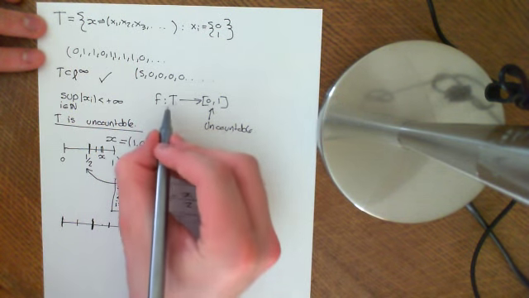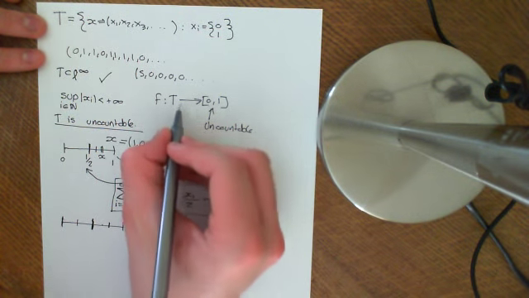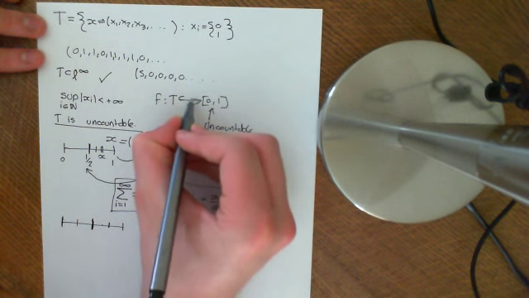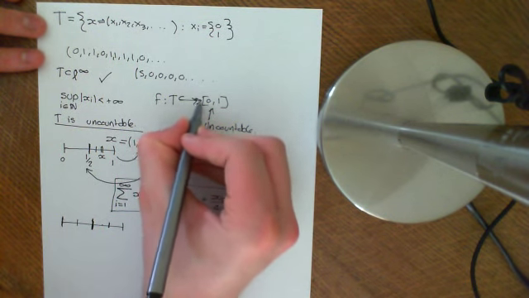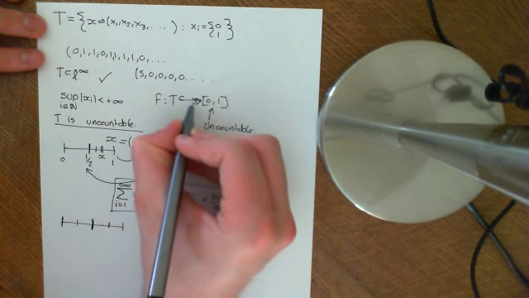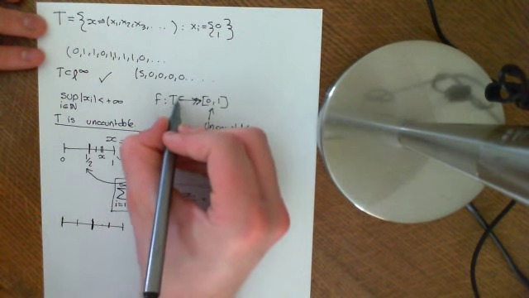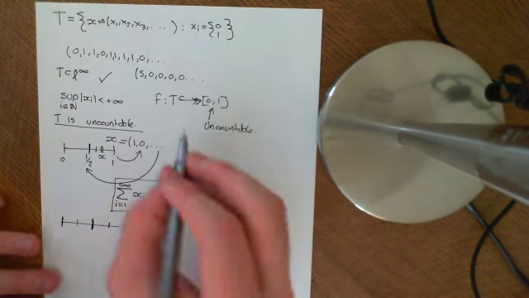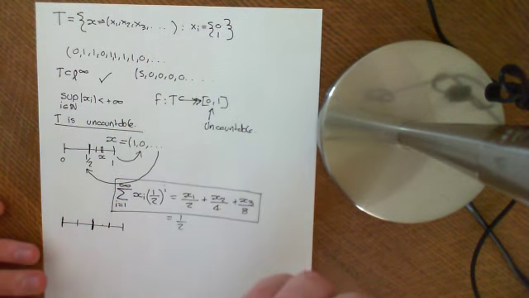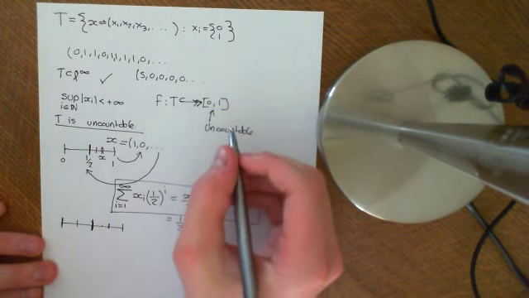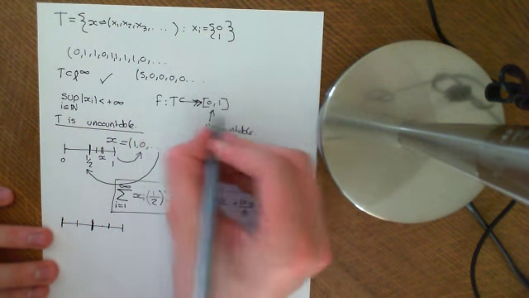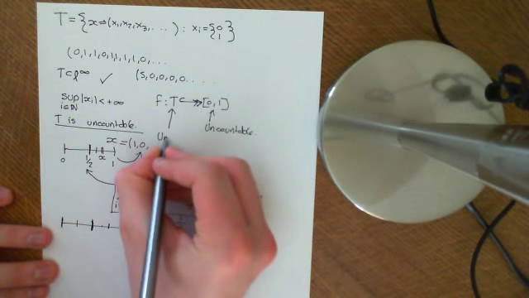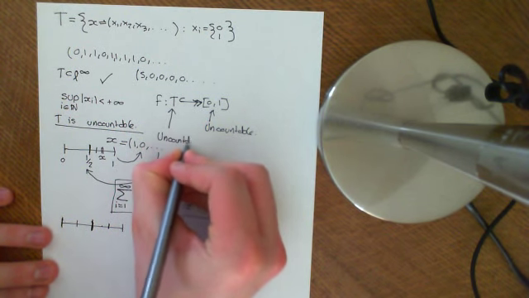Uncountable. So the fact that we have this bijection, and sometimes bijections are emphasized by putting a curly thing there and a double arrow there. The double arrow represents that it's surjective, and this curly bit back here represents that it's injective. So both of them together represent that it's bijective. So we have this bijection, which implies that this is also uncountable. So we have an uncountable set here.